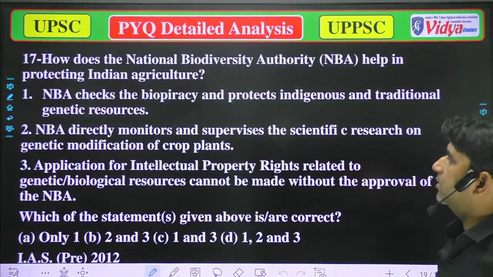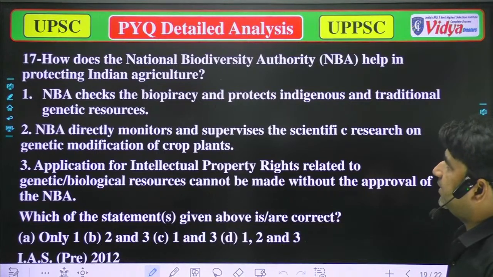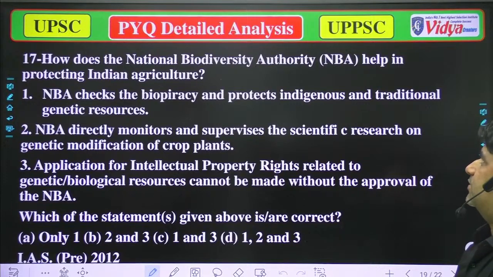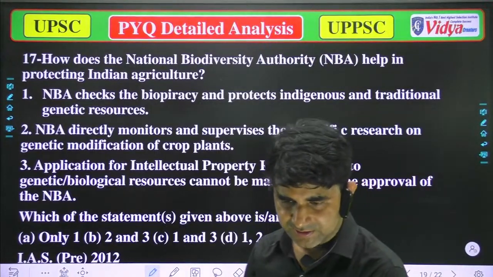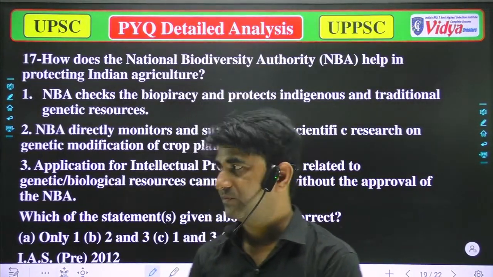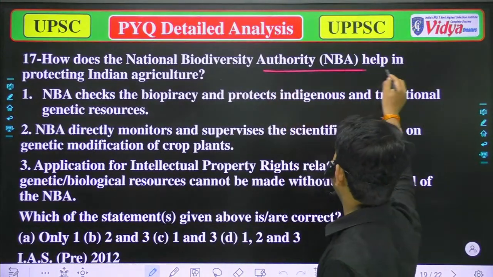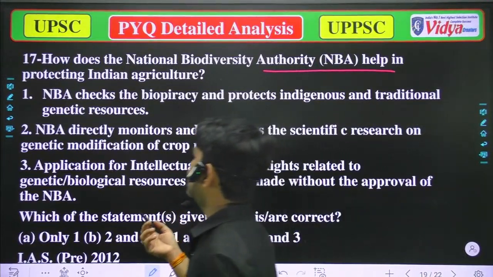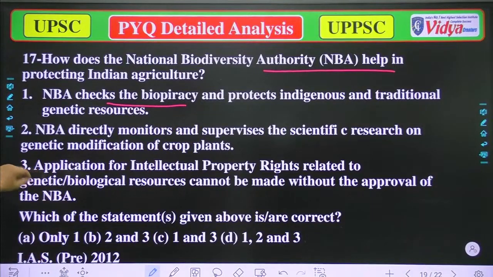Now the next question is: how does the National Biodiversity Authority (NBA) help in protecting Indian agriculture? Now you have to tell me the correct option. Again, how does the National Biodiversity Authority help in protecting Indian agriculture? Option A: first, NBA checks biopiracy and protects indigenous and traditional.